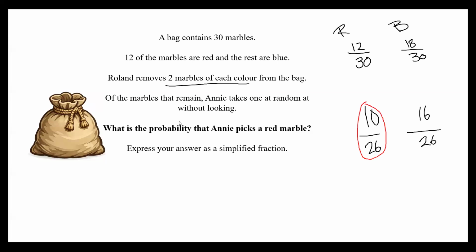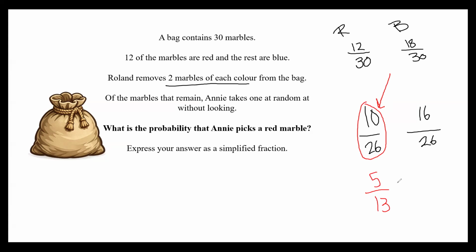Let's go to Era. Era, how might I simplify 10 over 26? You might half 10, which is 5, half 26, which is 13. And so you can't simplify that any further because they are both odd numbers and they don't go into each other. Amazing. Very, very good. Sorry for interrupting you there, Era.